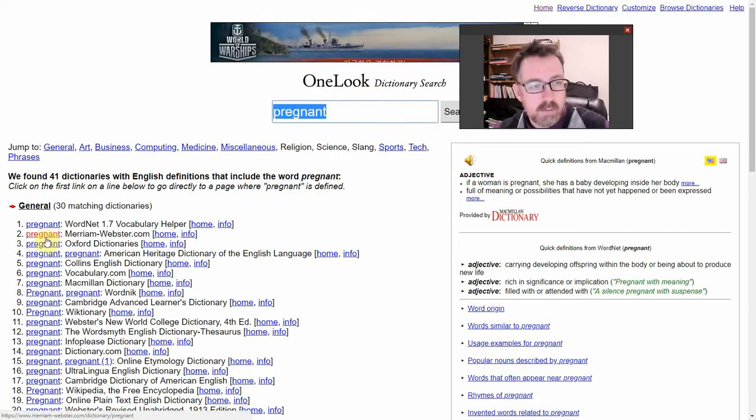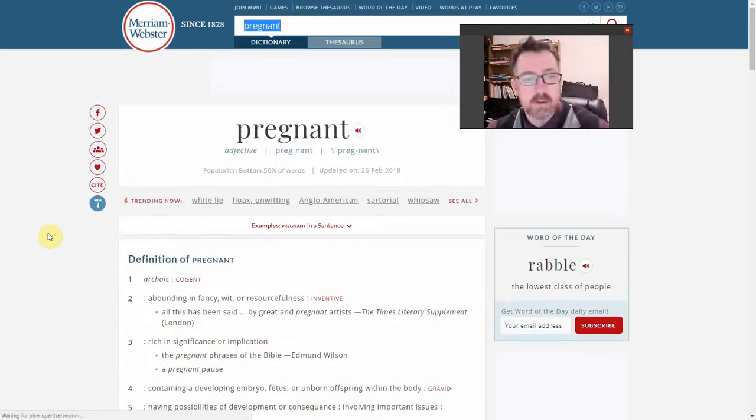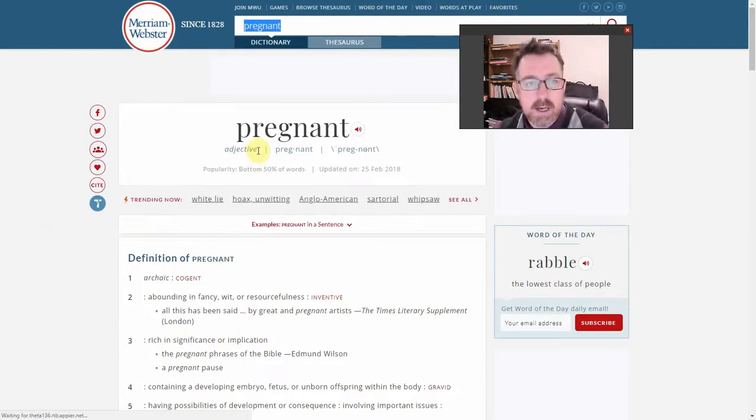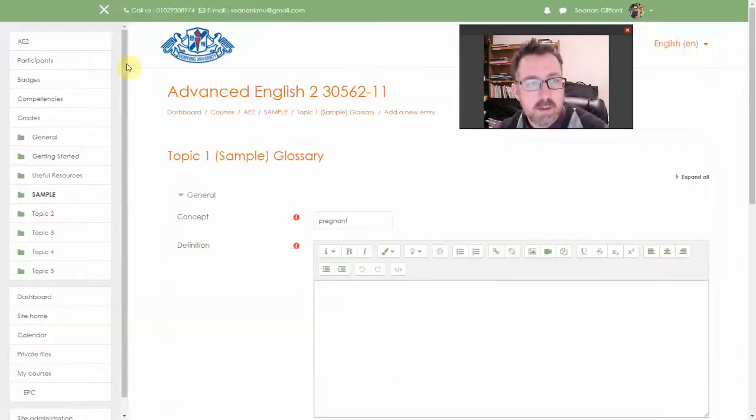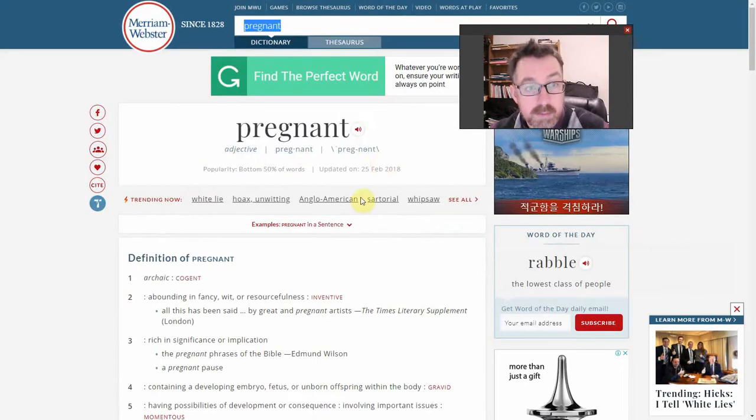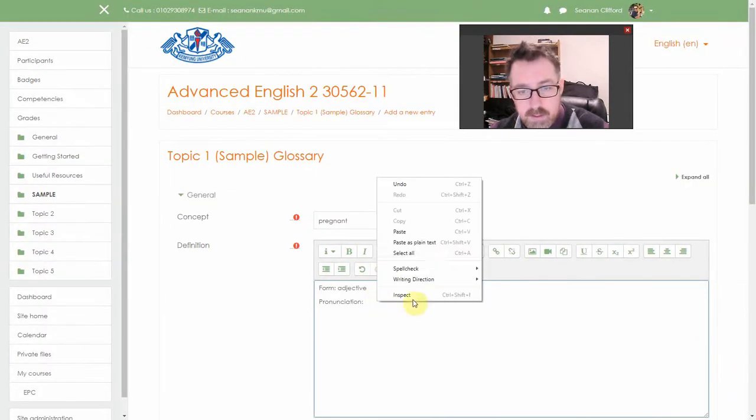Right, I'm going to go to Merriam-Webster's. I like this one here. So the first thing I need is, it is an adjective. Okay, so I can go form, adjective. Cool. Now I need the pronunciation. Okay. So I'm just going to copy this here, and I'm going to paste it as plain text.